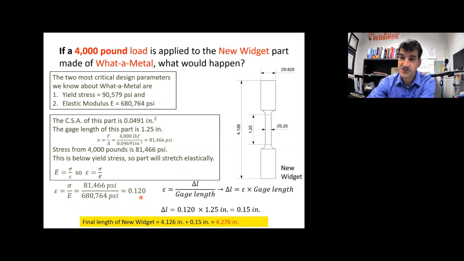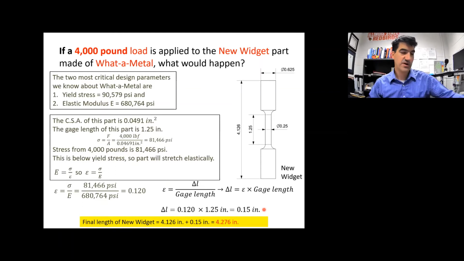Now we can use the definition of strain to say strain is just the change in length divided by the gauge length. And now I know what strain is, it's that. And I know what gauge length is, it's that, which is that. So I can rearrange to solve for the change in length. So the change in length equals the strain times the gauge length. All I did was rearrange this equation right here to find the change in length. So the strain times the gauge length is equal to 0.120 from there, times 1.25 inches from there, and I find that the change in length is 0.15 inches.